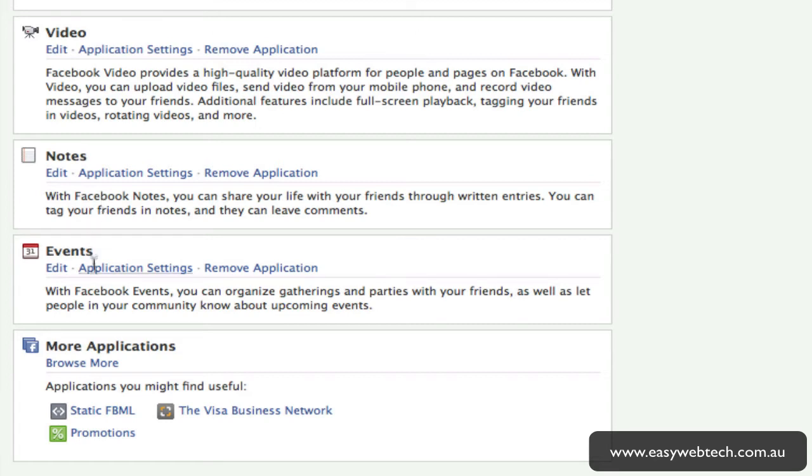Now, the events section, if you happen to be holding an event that you want to publicize, and remember when I've talked to you guys previously, people are invited to like 4 or 5 events per month, and this is in fact the way people are starting to know about what's going on in the world. So if you've got an event coming up, this is a great place for you to publicize your event. And of course, you can come down here and there's lots more applications, which are really the subject of probably a more advanced topic or discussion at another time.